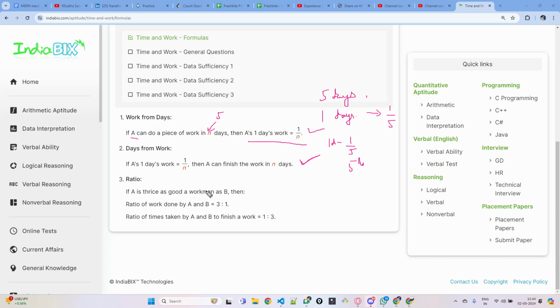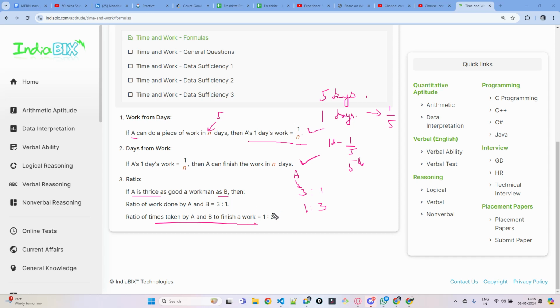And this one, A is thrice as good as workman B. Which means that when B completes one part of the work, A will complete three parts, because he is thrice as good. So the ratio of work done is, if A does 3, B will do only 1. A will do more work, and he will take less time. So the time taken ratio will be 1:3.